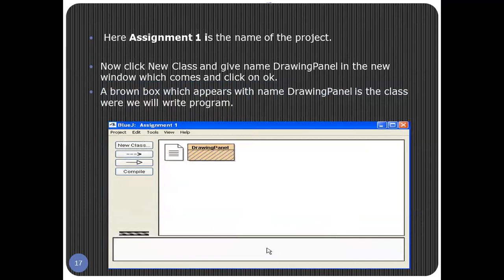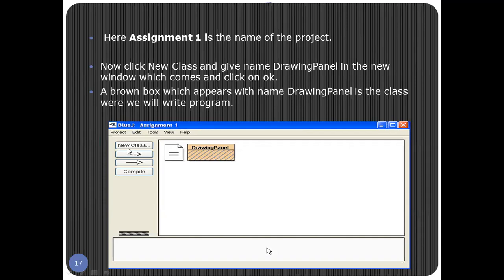Once you click on Create, a window like this will open. Here you must understand that the name of the project I have given is Assignment 1. Assignment 1 is the name of the project. Now click on New Class. We want to start the programming. For that, click on New Class and give the name DrawingPanel in the window which comes.